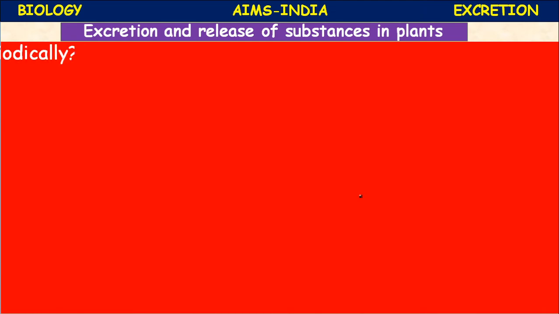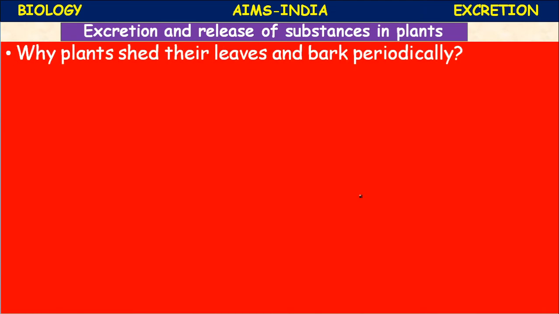Excretion and release of substances in plants. Let us start with a question. Why do plants shed their leaves and bark periodically? Just like certain groups of animals shed their skin, in reptiles particularly you can see it in snakes and lizards.